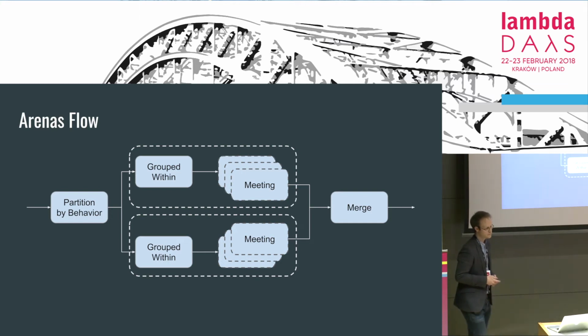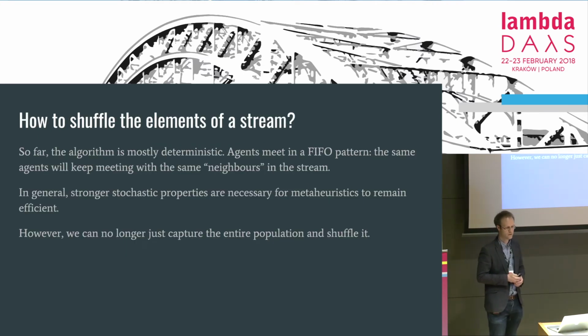Okay? And then every such pair will go through meeting stages, yielding a variable number of output agents, depending on the kind of behavior. The meetings of subsequent pairs are parallelized as much as possible, and eventually all the outputs from all the meetings, from all the behaviors, are merged into a single output stream. So far, so good. So with these two building blocks, we could actually run the algorithm by plugging these meeting arenas into the step stage.